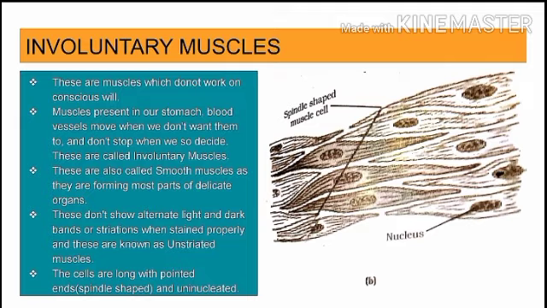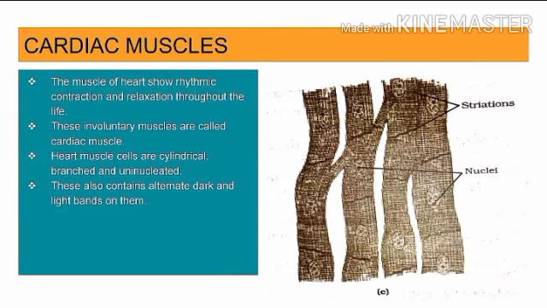These do not show alternate light and dark bands or striations when stained properly, and these are also known as unstriated muscles. The cells are long with pointed ends, spindle shaped, and uninucleated, as you can see in the diagram clearly.